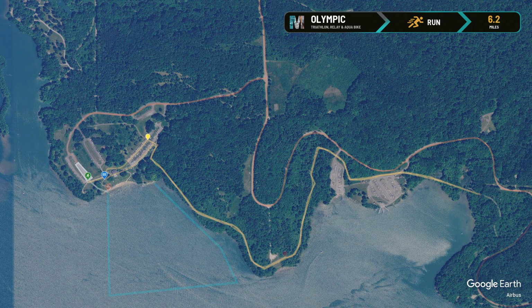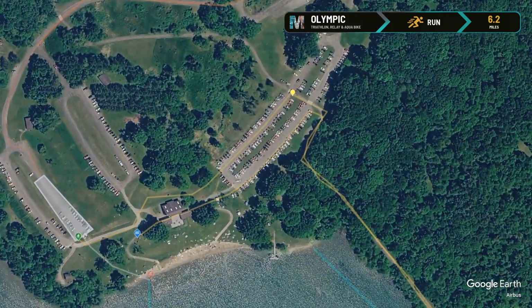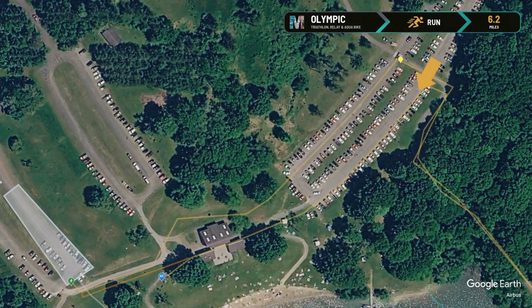You may see other athletes turning around here at Barber's Point. These athletes are competing in the super sprint distance race. Do not follow them. Continue on the trail to your turnaround point. You'll run to Watts Bay, where you'll complete a U-turn and head back towards the beach parking lot. Once you reach the parking lot, turn left and head back towards the beach and transition areas.